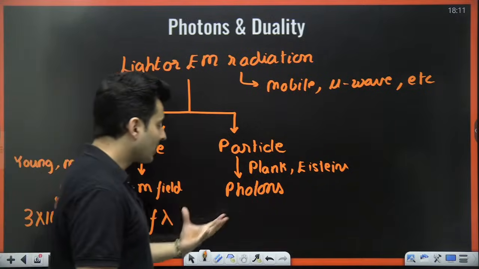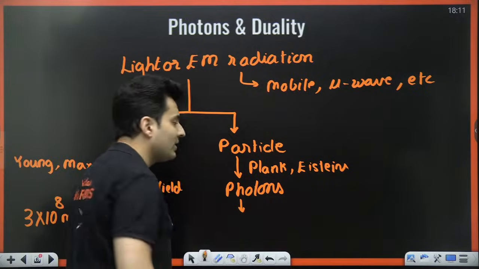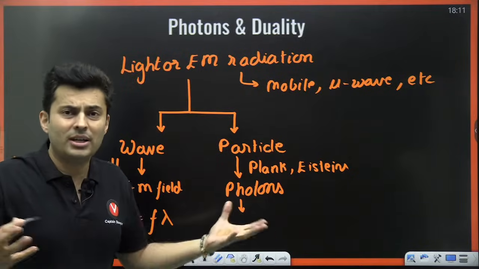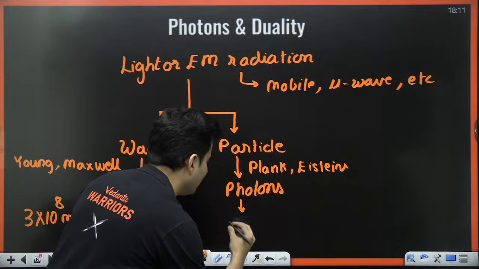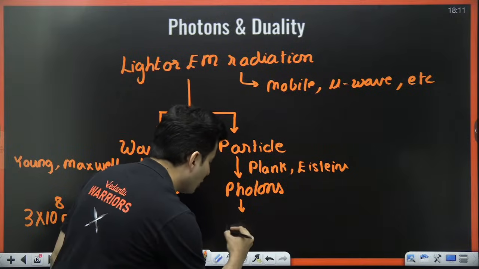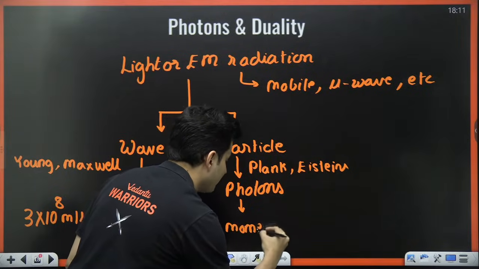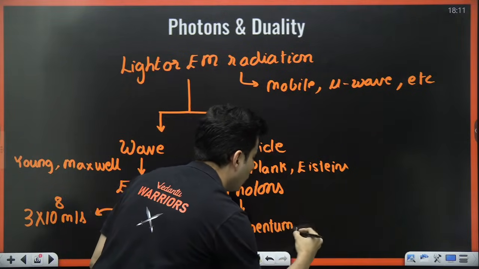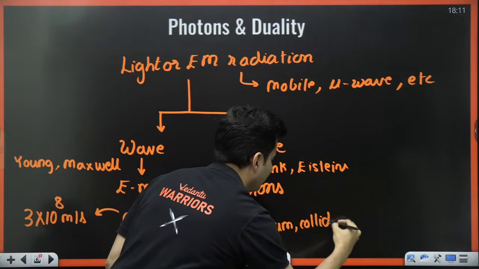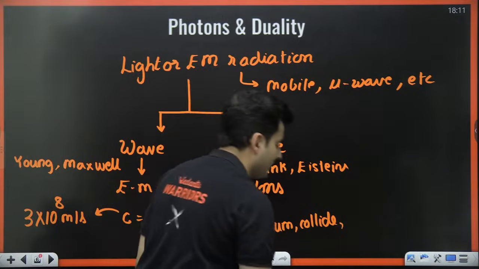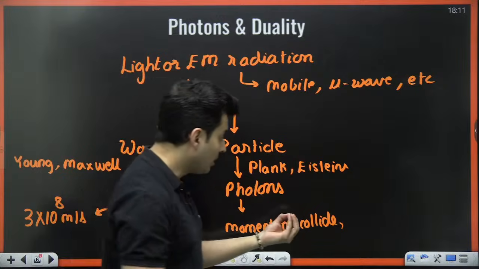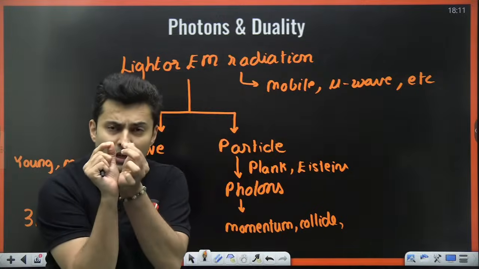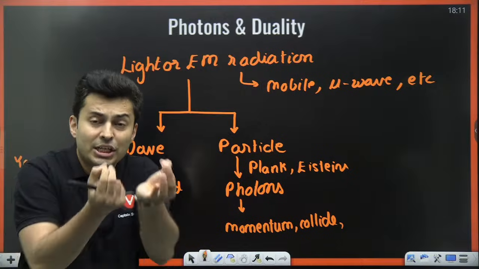So photons have all the properties which a particle possesses. What does a particle have? A particle has momentum. It can collide. It has some space which it occupies.